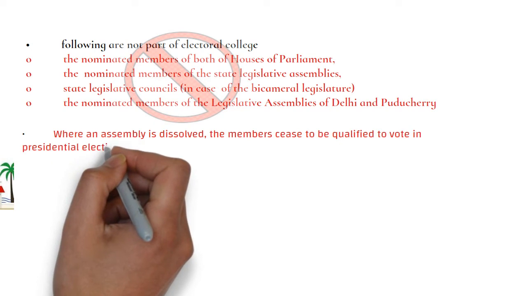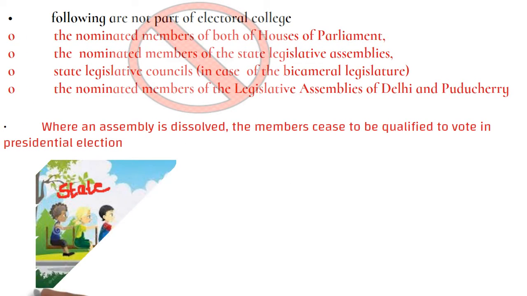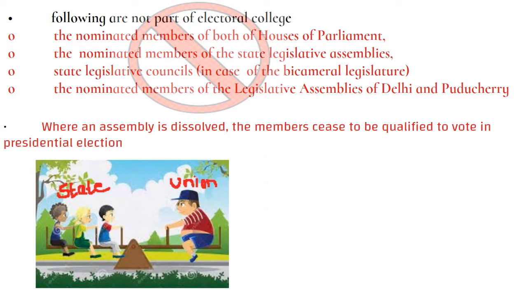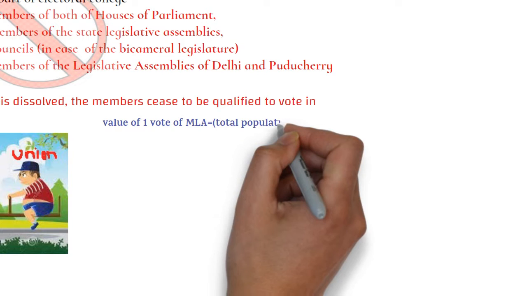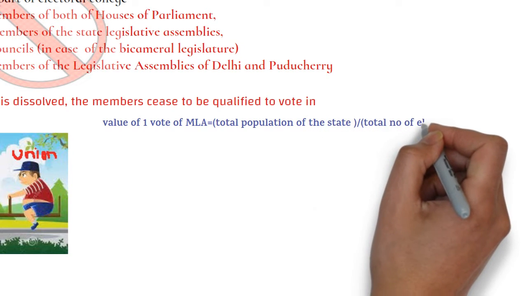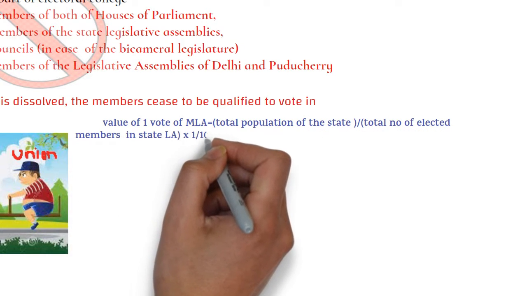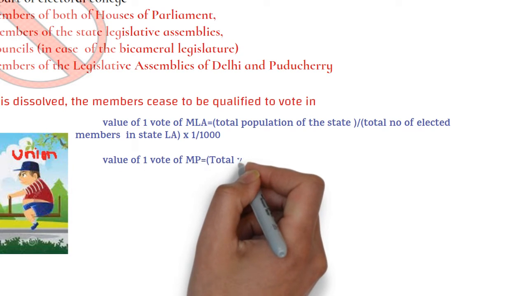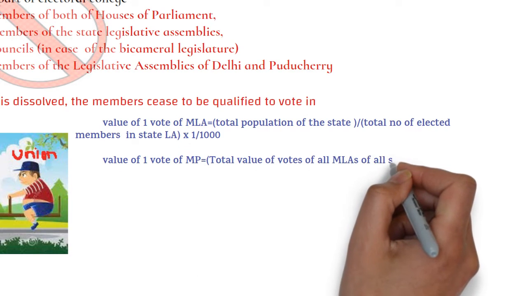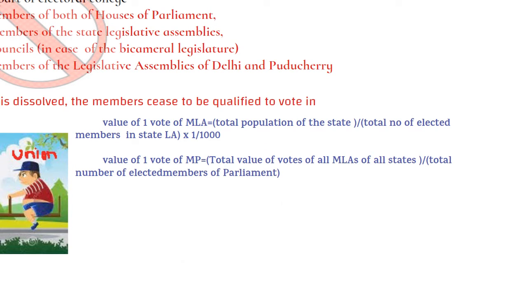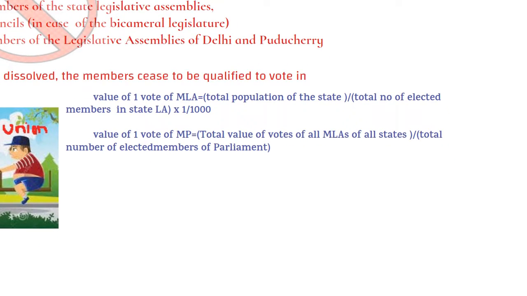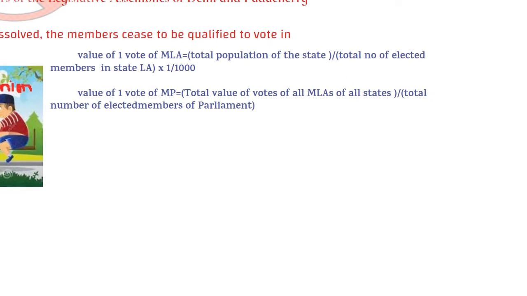Now, to maintain the uniformity between the states as well as parity between the states as a whole and the union, the value of one vote of an MLA is equal to total population of the state divided by total number of elected members in the state legislative assembly. Similarly, value of one vote of an MP is equal to total values of votes of all MLAs of all states divided by total number of elected members of parliament.